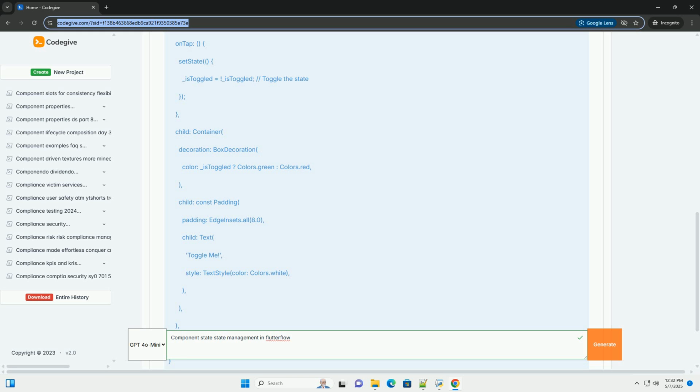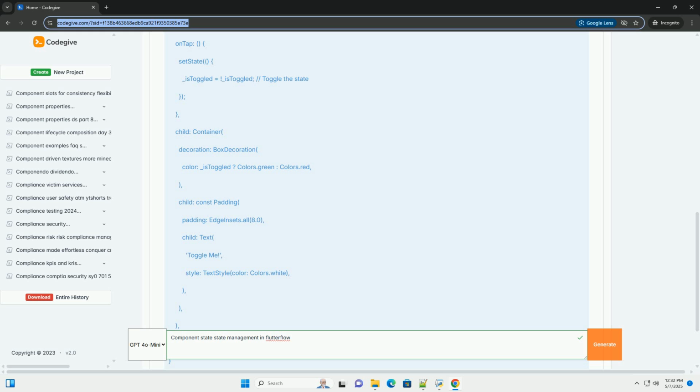5. Bind container background color to component state. Select the container widget. In the properties panel, find the fill color property. Click set from variable. Choose component state, is toggled. Now, select conditional value. You can define what the color should be when is toggled is true and when it's false. For example, true: Colors.green. False: Colors.red.